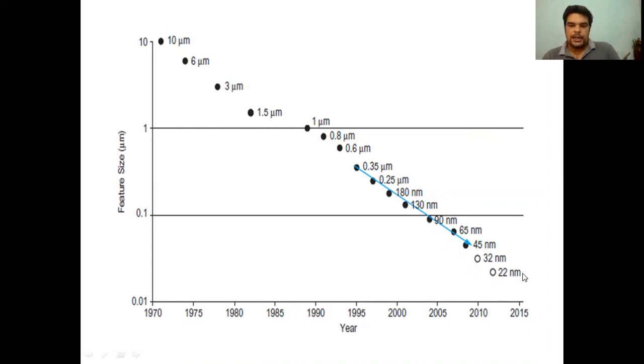Nowadays, nanometer size is in progress. This feature size is nothing but the channel length in the case of a MOSFET. So this is about the introduction of VLSI, and the benefits of VLSI. In the next lecture, we will discuss the introduction of VLSI.